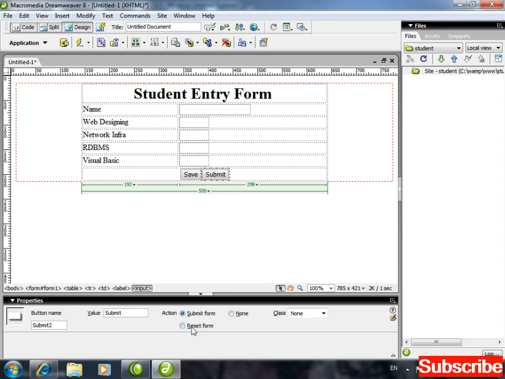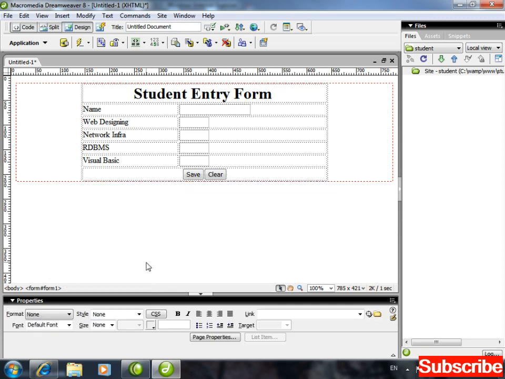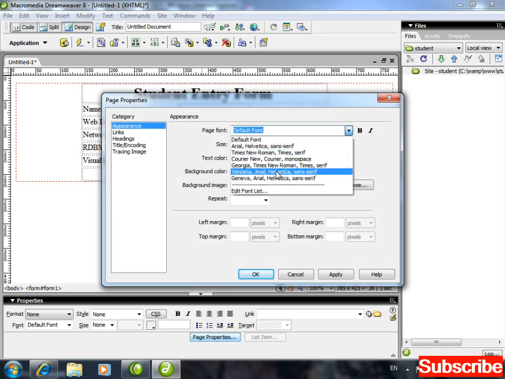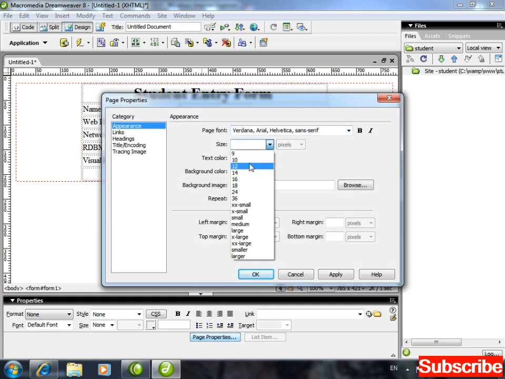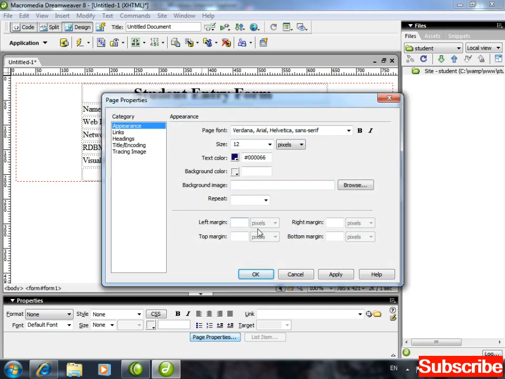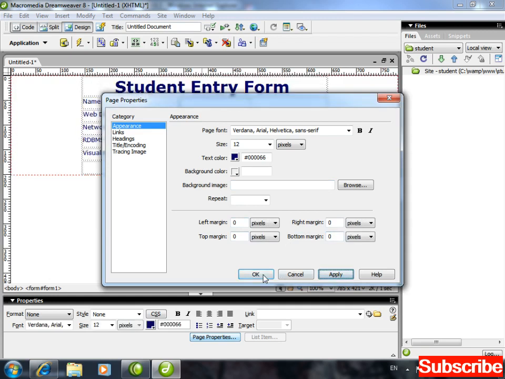This is for reset and I'm writing here clear. Now apply some color schemes. Let me apply first of all page properties. From here default font, Verdana size 12 selected, text color dark blue color, left margin 0, 0, 0 and this one as well 0. Apply, okay.